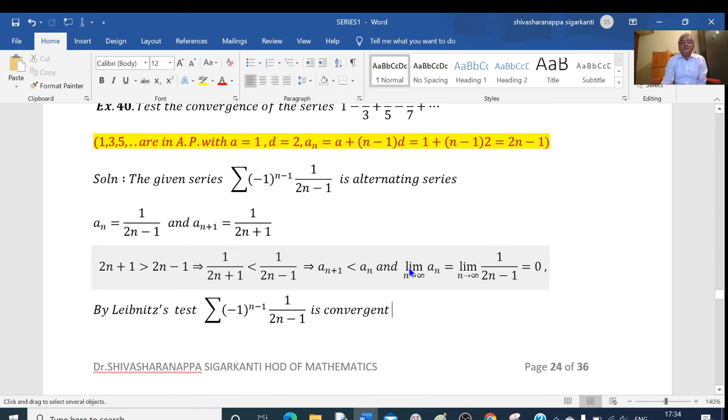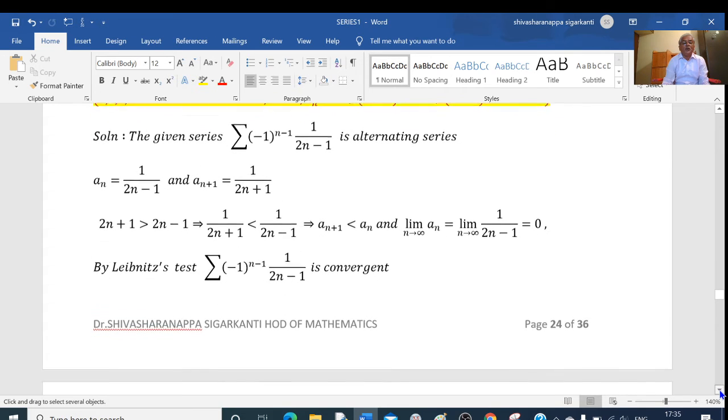And for the second condition, consider limit of a_n as n tends to infinity. Limit n tends to infinity 1 by 2n minus 1. As n tends to infinity, this denominator tends to infinity. 1 by infinity is equal to 0. So both the conditions are satisfied. Therefore, by Leibniz test, the given series is convergent.